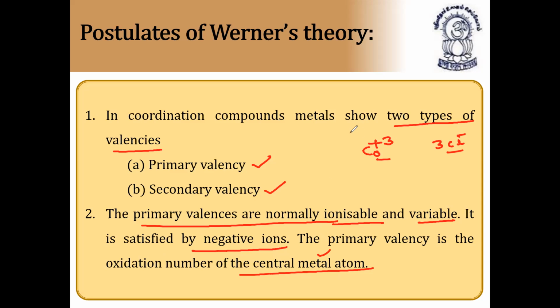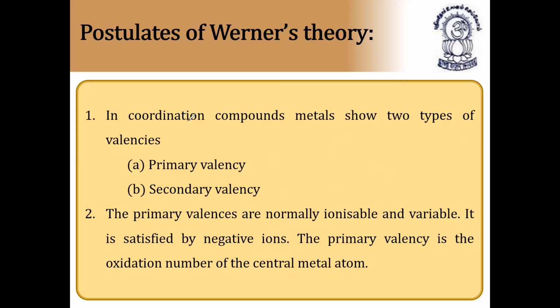So what is the primary valency of this compound? That is CoCl3·NH3. The primary valency is nothing but +3. Why? Because it is the oxidation state of the central atom. It is the oxidation number of the central metal atom. Very, very important.